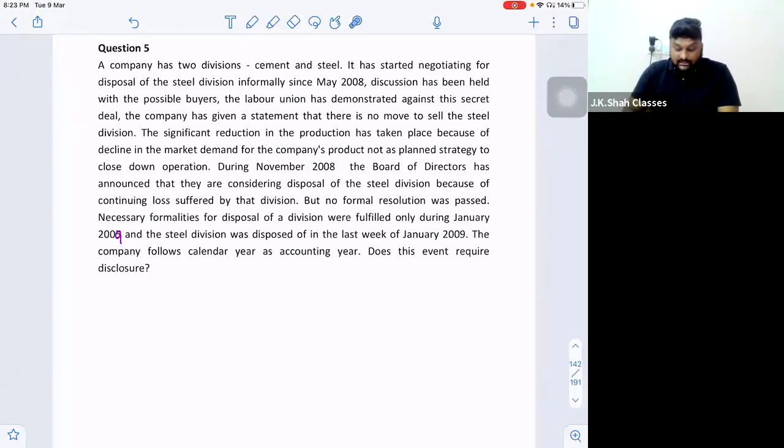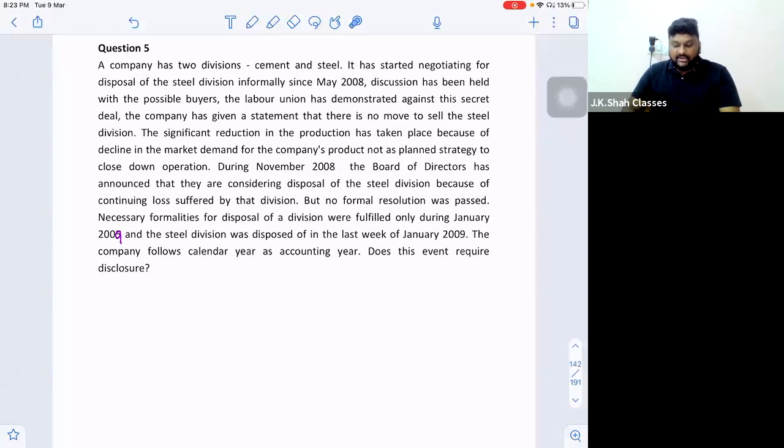The significant reduction in production has taken place. Production has reduced because of a decline in the market demand for the company's product, not as a planned strategy to close down the operation. Means the company had never planned a strategy to close down the operation, but now they are compelled to close down the operation because the production is reducing because of lesser market demand.